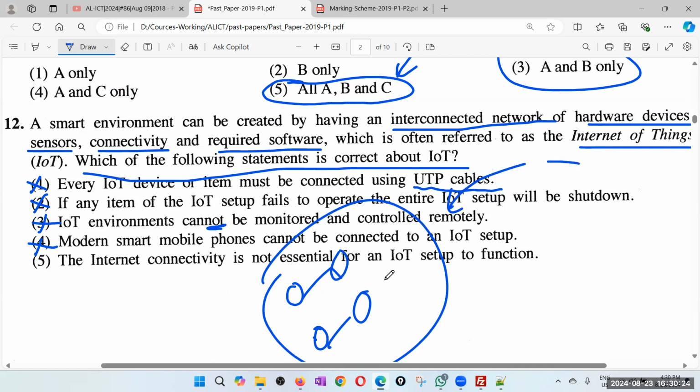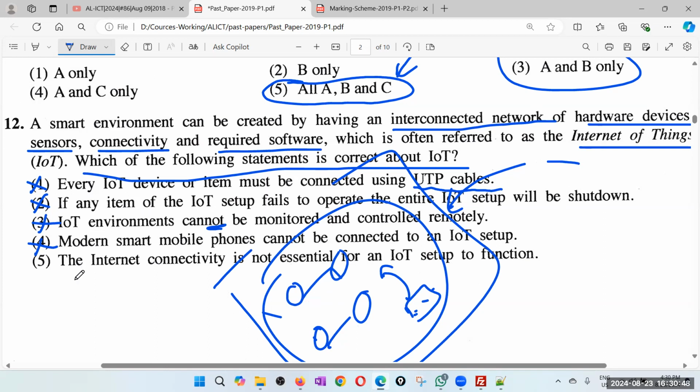But maybe you are also inside the house, so then you can monitor it even though you haven't connected it to the internet. So therefore, connecting to the internet is not a must for IoT to operate. It can be your local area network or your home area network.